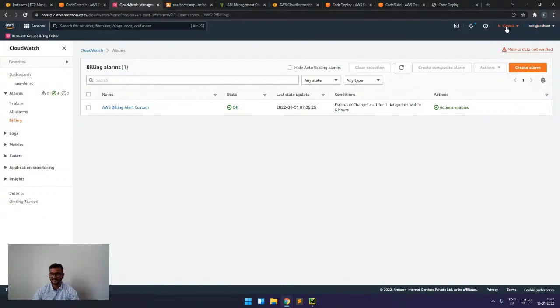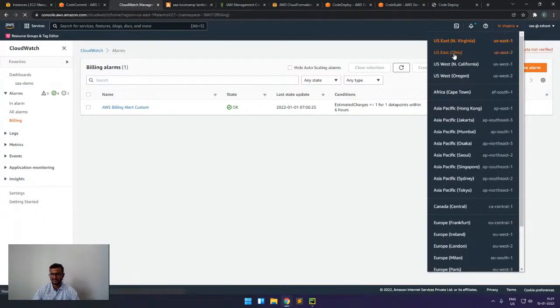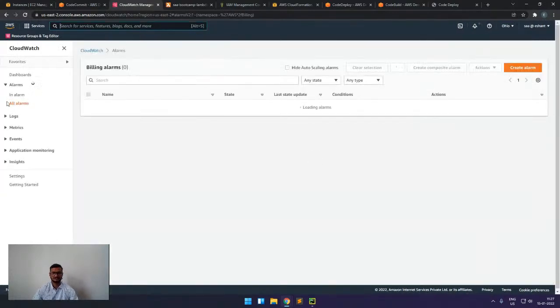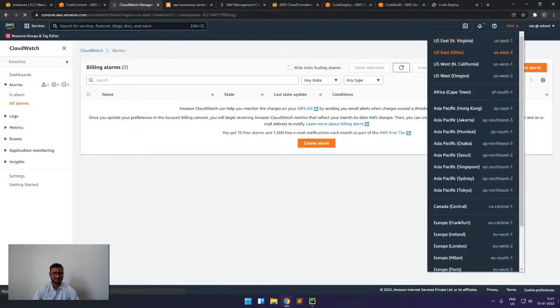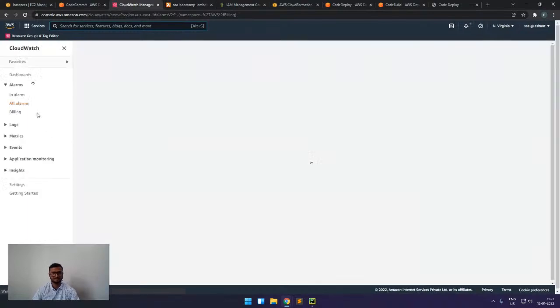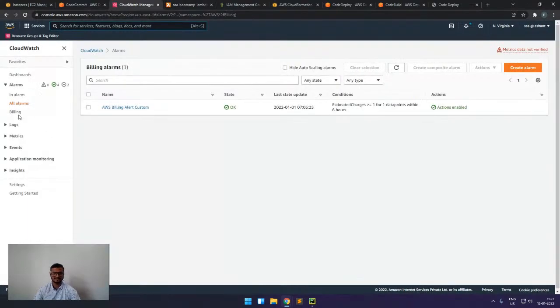I'm in North Virginia, but if I change this to any other region, for example, Ohio, then we will see that this billing alarm is gone. This billing alarm is not available here. So it's also important to understand that billing is available in North Virginia, but it works for all the account. We can create this in this region only, but this works for all the services in my account.